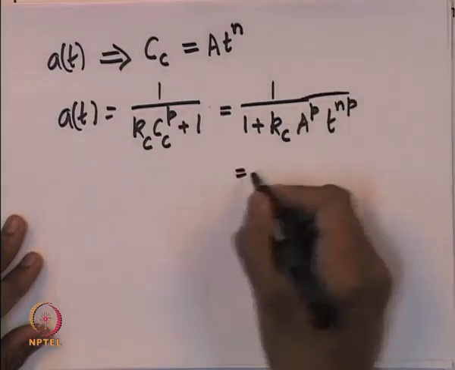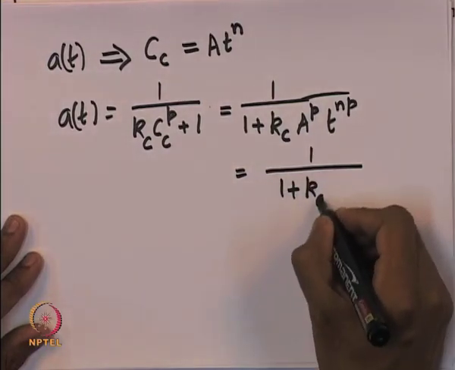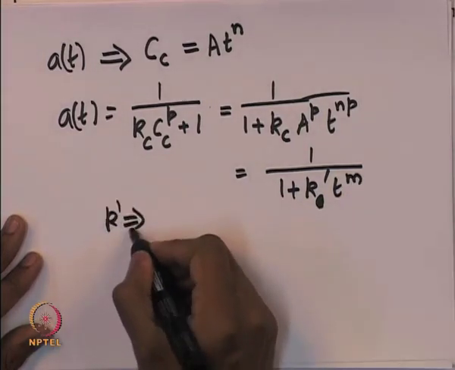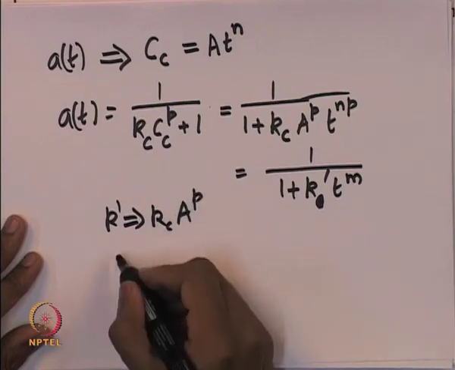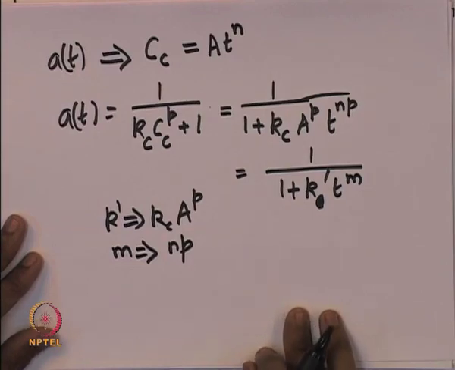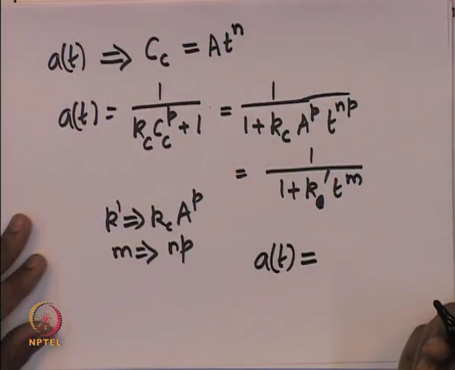So, now this can be rewritten as 1 by 1 plus k prime into t to the power of m, where k prime is nothing but Kc into A to the power of p and m is nothing but n into p. So, this is one form of the activity as a function of time, incorporating the amount of coke that is being deposited on the site because of the coking or fouling process of deactivation of the catalyst. The other forms which have been used are as follows.